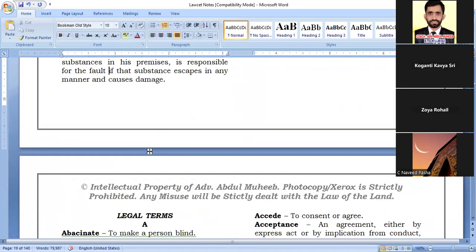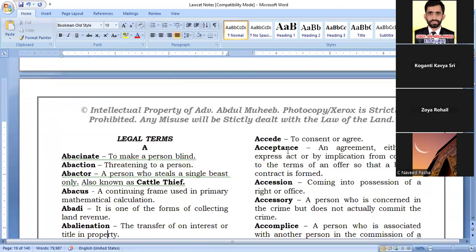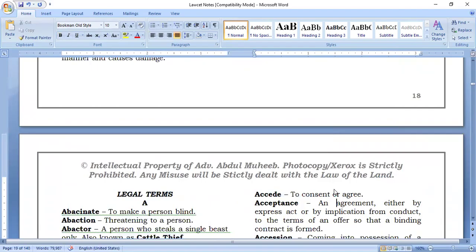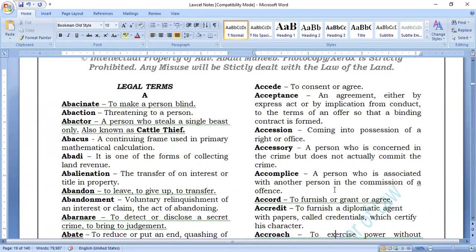Then exceed. What is exceed? To consent or agree. To consent or to give your agreement. To say yes. That is called exceed.